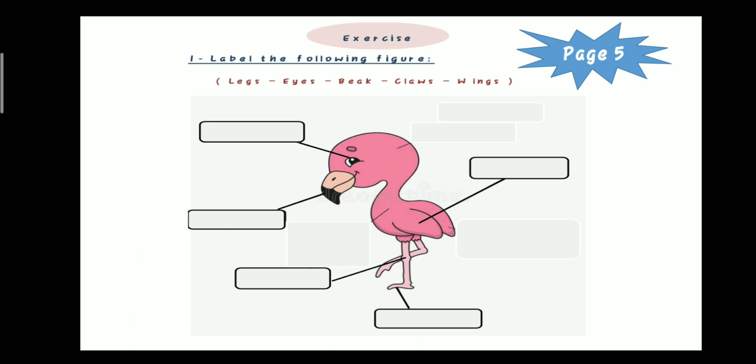Now, we will solve an exercise in the main booklet, page number 5. Label the following figure. Junior 2. Number 1. What is this? Eyes. Number 2. Wings. Number 3. Beak. Number 4. Legs. Number 5. Claws. Supers.